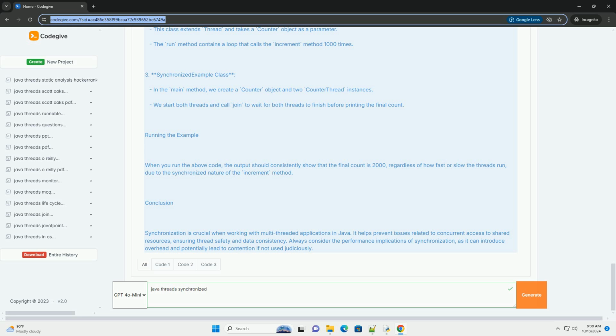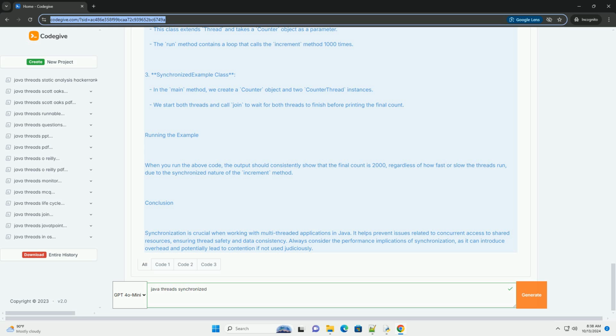Explanation of the code. 1. Counter class. This class has a private integer count that is shared among threads. The increment method is synchronized, meaning that if one thread is executing this method, another thread cannot execute it until the first thread finishes.